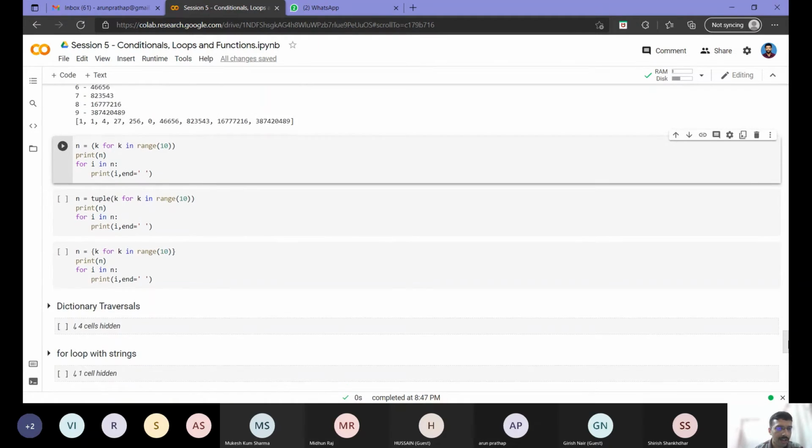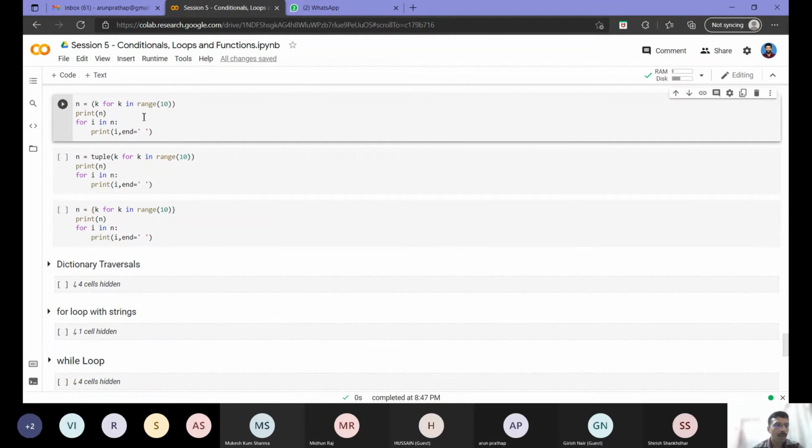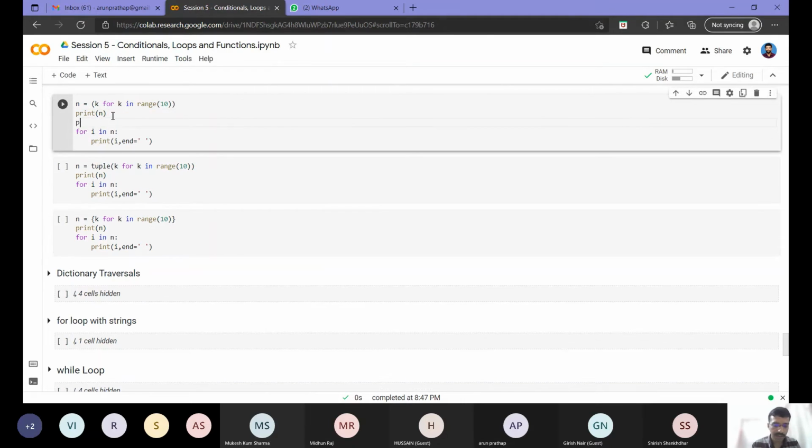The next thing is we are seeing a tuple. So again, is it a tuple? Can you tell first? What do you think? Is it a tuple object? Inside a comprehension, I have put k for k in range 10. Then I am printing n. Okay, let me print the type of n also. Is it a tuple? Yes or no? In the chat window, please. Is n a tuple or not? That is my question.